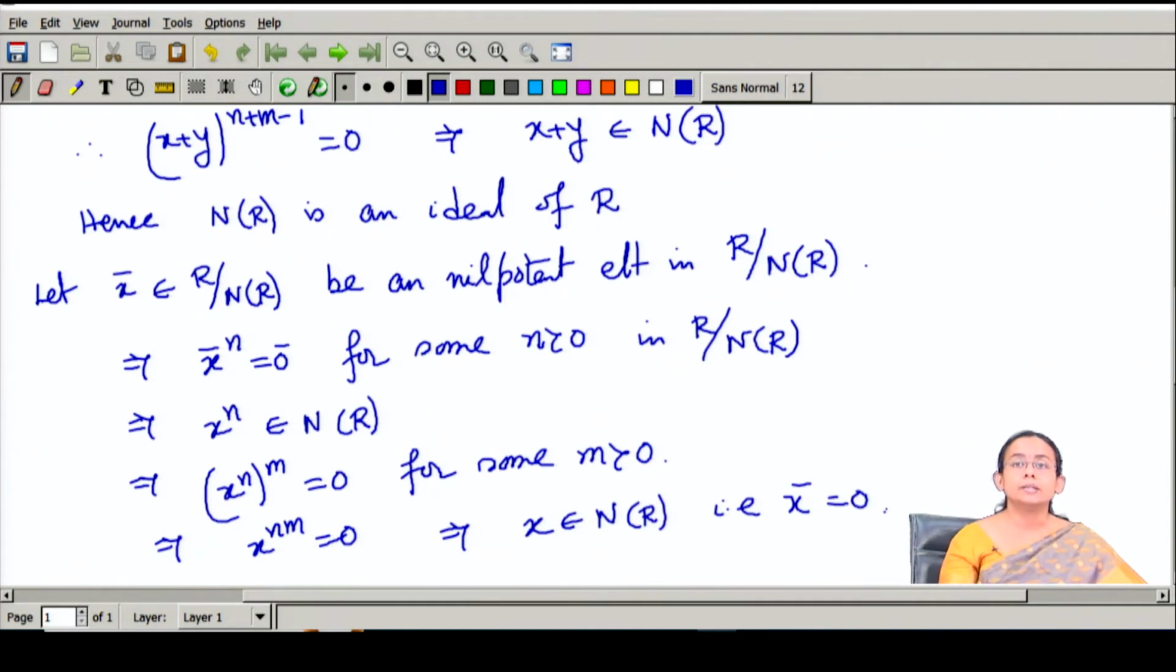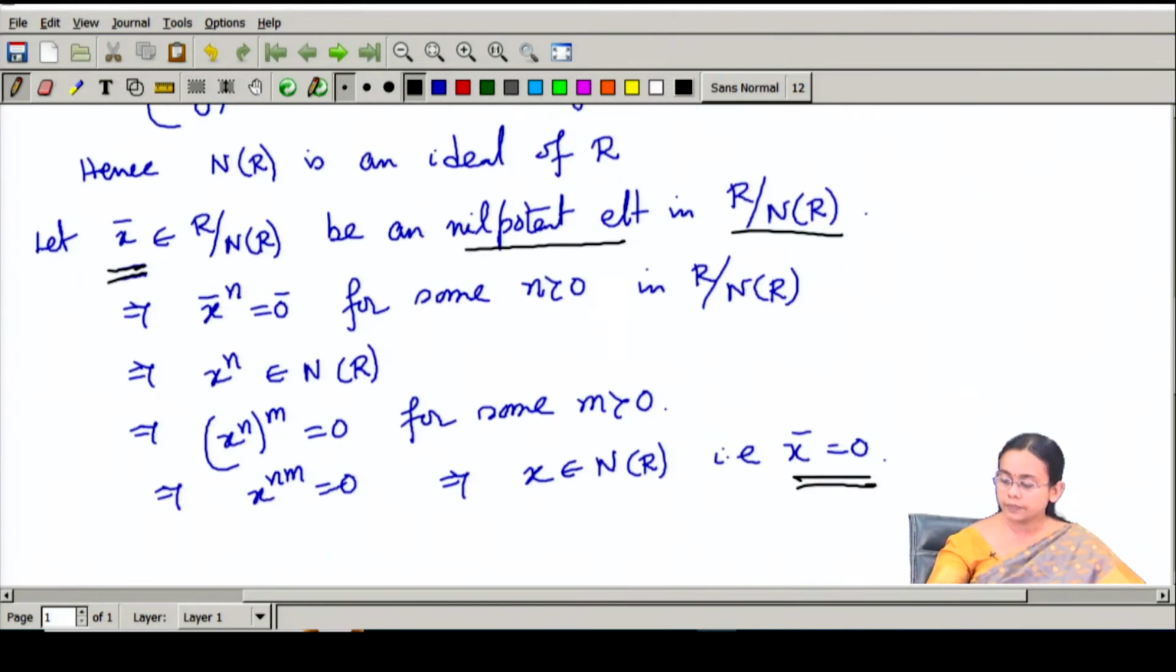So it says that if I start with an element x bar which is a nilpotent element in this quotient ring, then that element x bar is coming out to be 0. So that means there is no non-zero nilpotent element in this quotient ring. This completes the proof of this theorem.